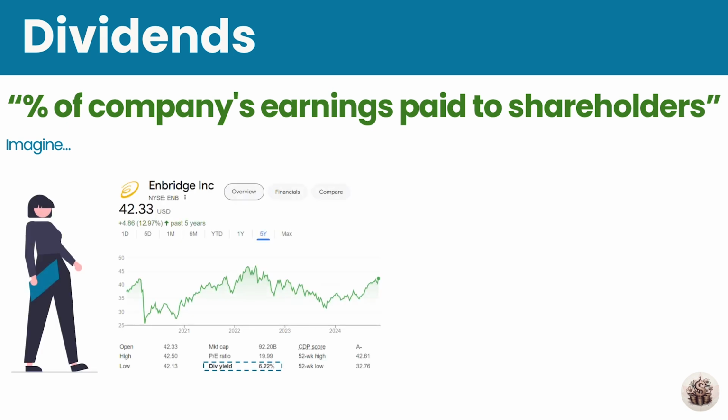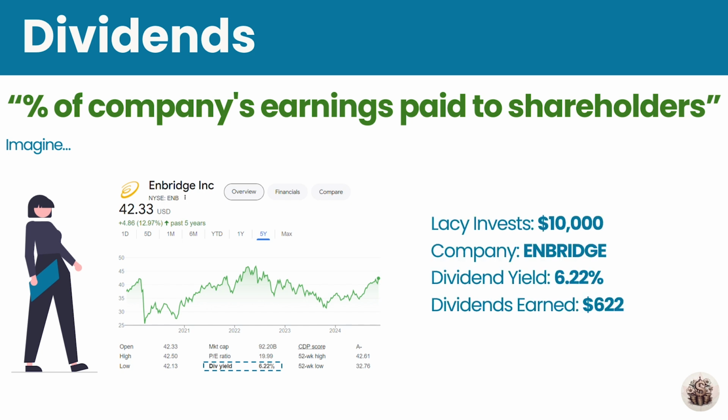Suppose Lacey has invested in a dividend stock. In this case, let's say she invested $10,000 in Enbridge at the start of the year. Because it has an annual dividend yield of 6.22%, she can expect to earn $622 from dividends right into her account just by investing into the stock. Dividends are typically paid out quarterly, but there are other frequencies as well.